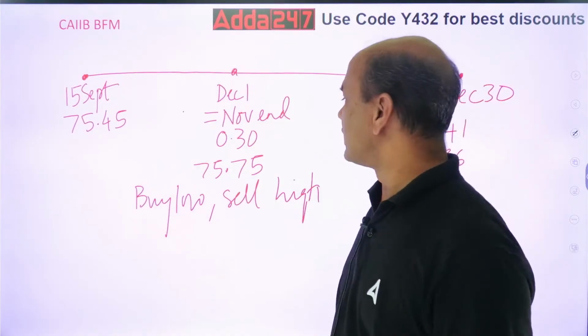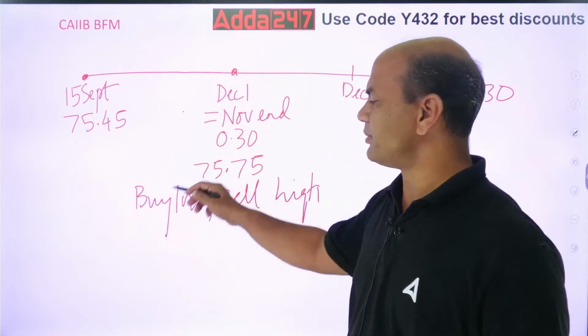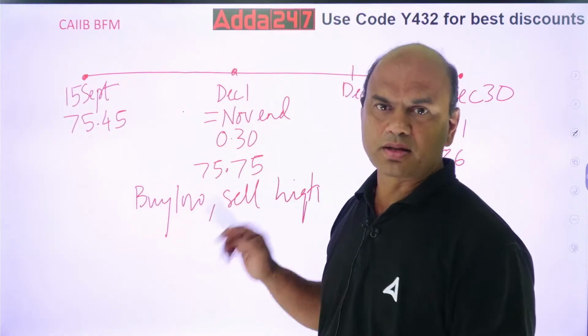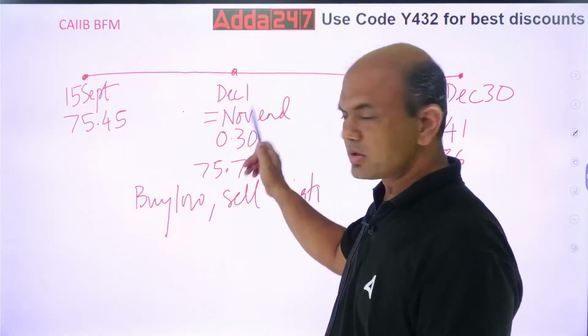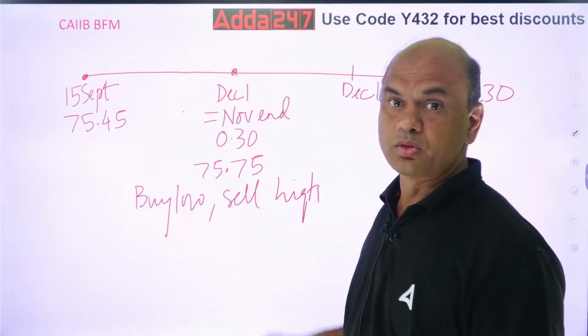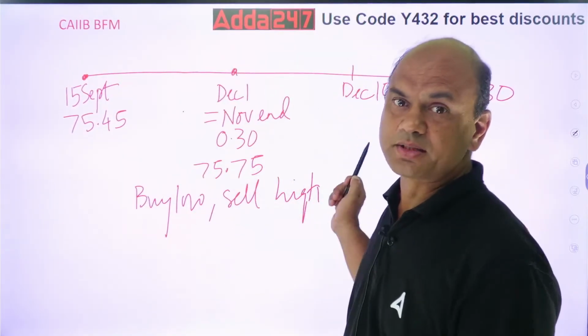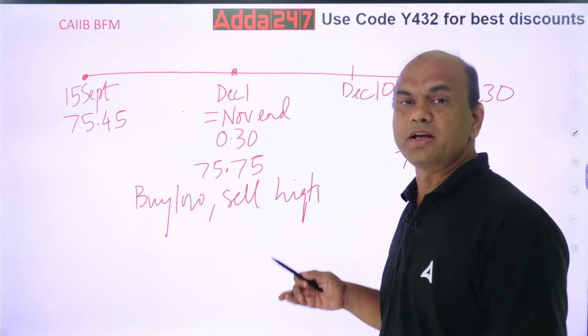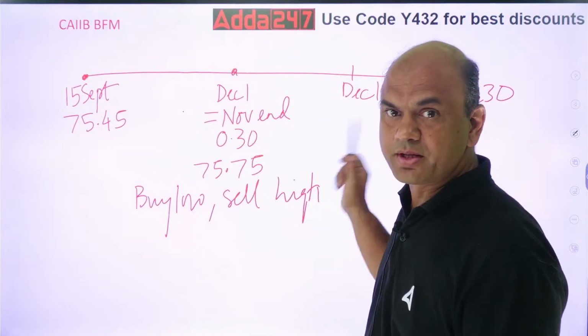And always remember, this axiom is to be used whenever the transaction is not on the first date or on the last date. It's in between. Here I'll be using it because the transaction is in between.